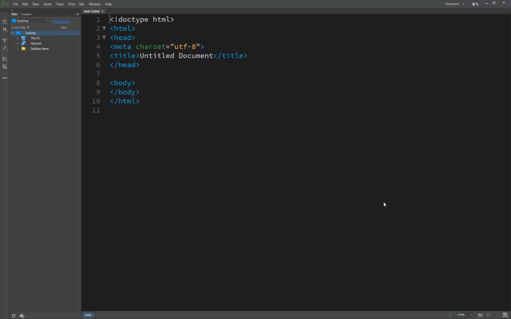JavaScript provides you two types of comments. Basically, one is single line and the second one is multiple line. So here we go to see the result.